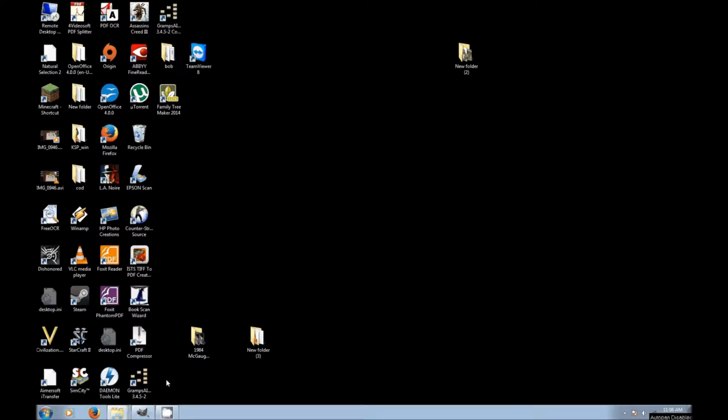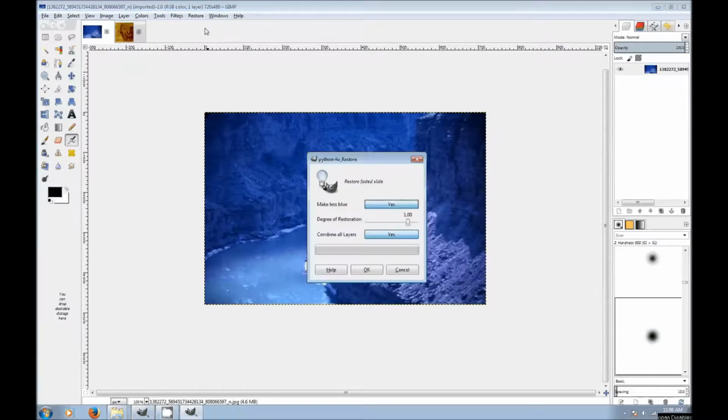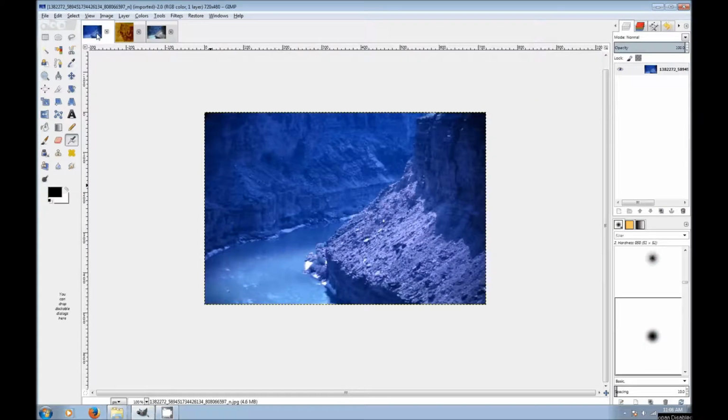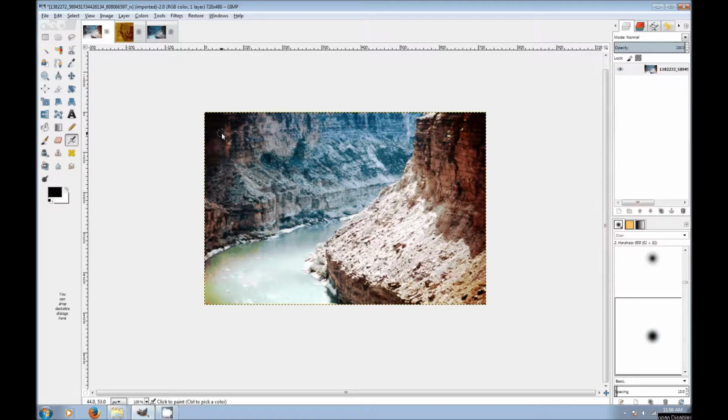Now there are some photos where the restoration script doesn't work quite as well as you would hope. Let's take, for instance, this blue canyon. If we hit the restore on it, it does a decent job. It's okay. But if we go back to the original photo and we go up here to colors, go to auto, and go to equalize, I think we get a much better result this way.